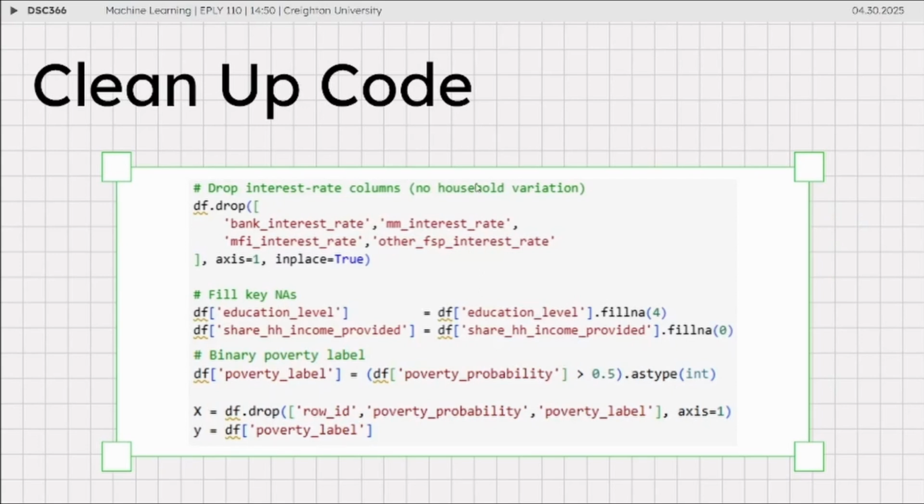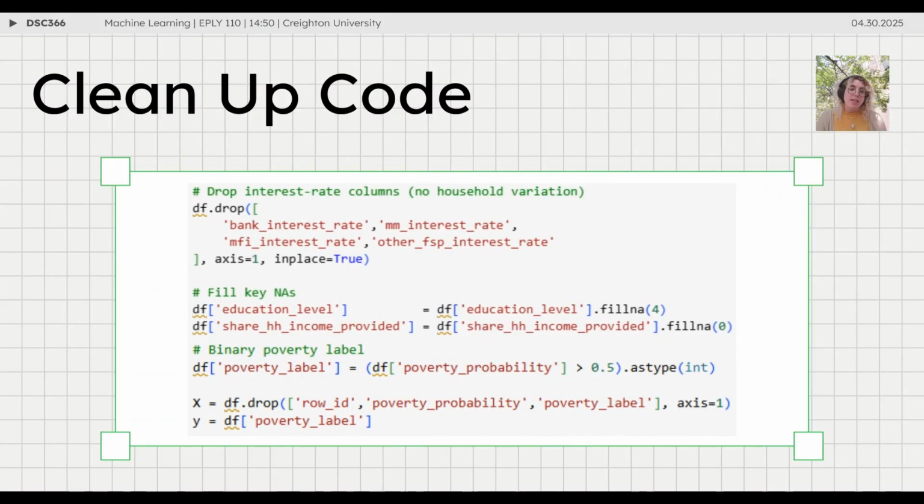So you can see here some of the cleanup code, just here dropping these 4 interest rate related columns just due to the number of missing variables that they had, and filling null values with NA in order to still be able to use these variables, as they're very important and actually have a lot of important data in them. And of course, converting the poverty probability into a binary, so long as poverty probability is greater than 0.5.